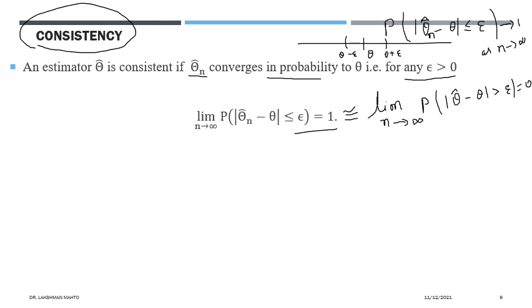If it is 0, then theta hat is a consistent estimator of the parameter theta. Both are equivalent terms.